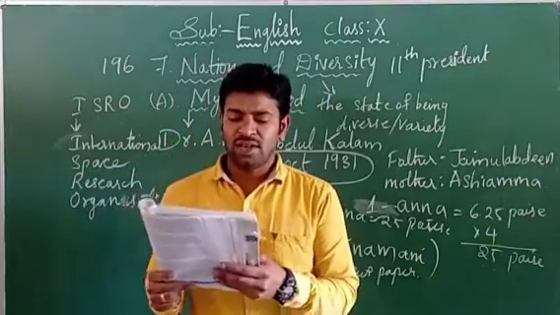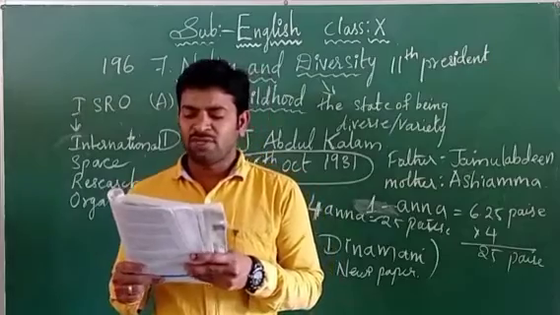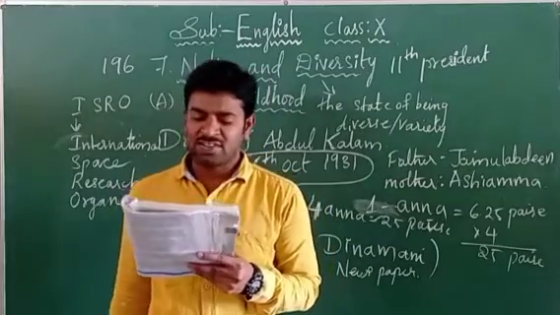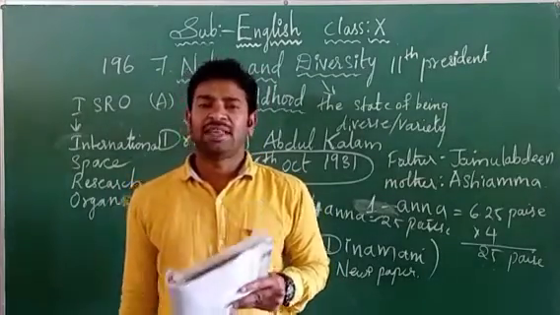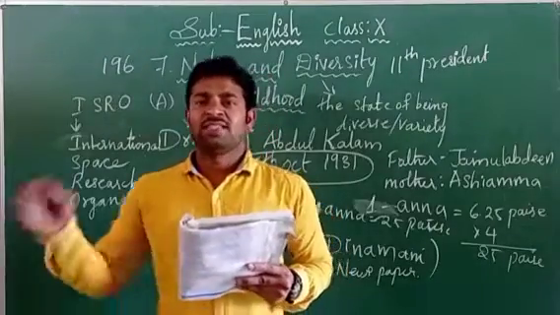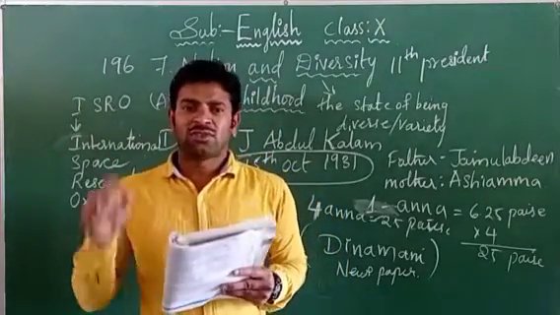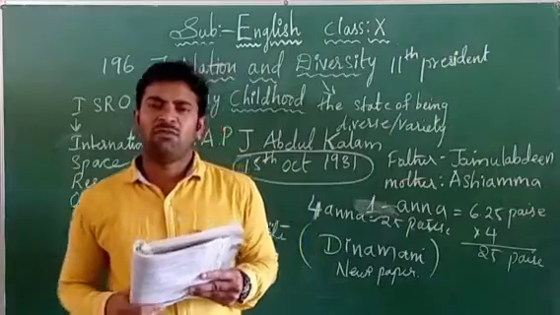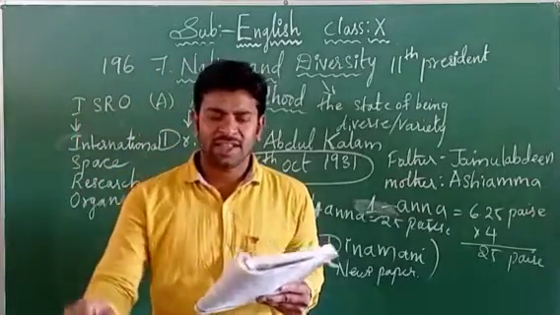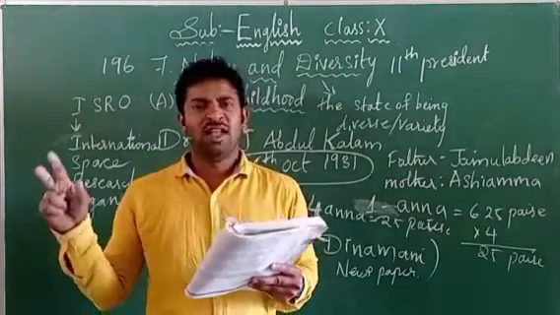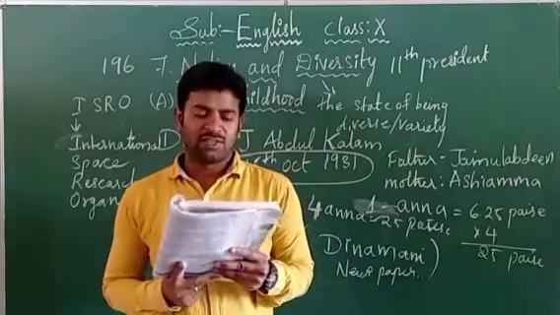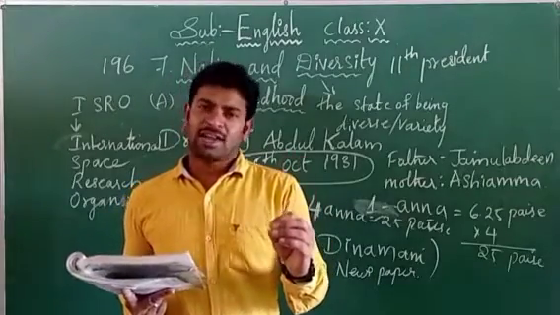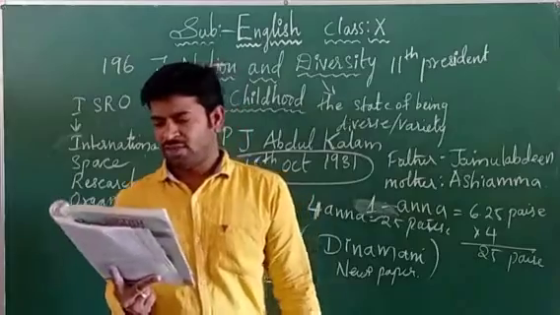The first casualty came in the form of the suspension of the train halt at Rameshwaram station. So the first casualty is nothing but, children, a victim also we can say. Okay, so the first victim came in the form of what here? They were not going to stop the trains in Rameshwaram. They should not move the trains in the Rameshwaram station. So all the trains were stopped in the railway station only.